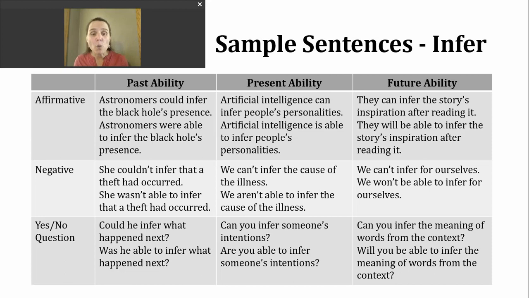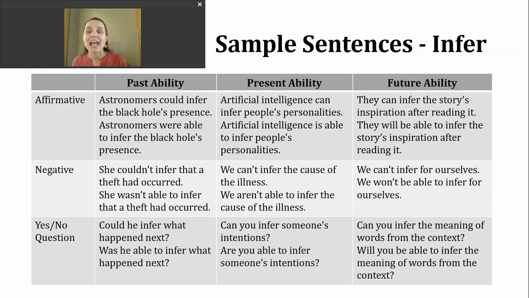To ask a question in the present about someone's ability, we could start with a modal, then our subject, then the base verb, or we can use our present form of be, then the subject, then able to infer. Here are two examples. Can you infer someone's intentions? Are you able to infer someone's intentions?